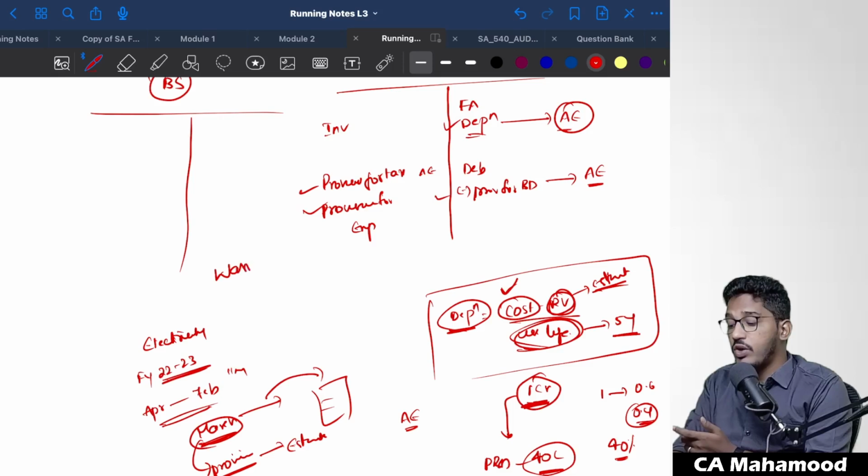There will be something called warranty obligations. If the company is especially dealing in electronics, they will sell the goods under warranty. For the warranty, they have to create a provision well in advance. So warranty provisions are also an accounting estimate.